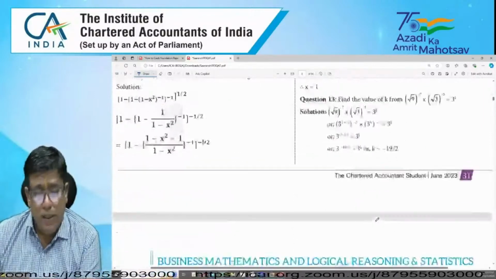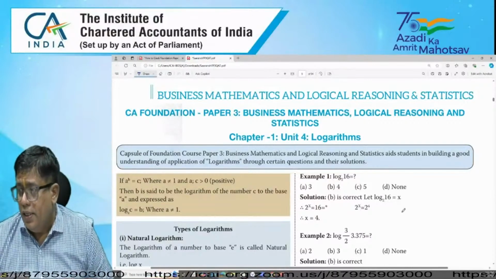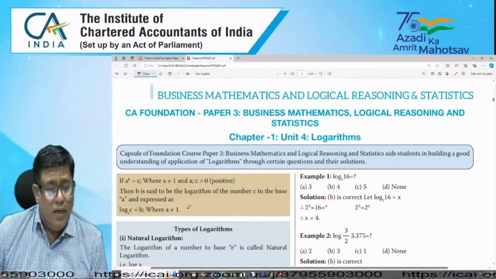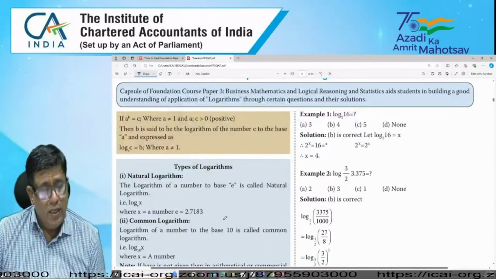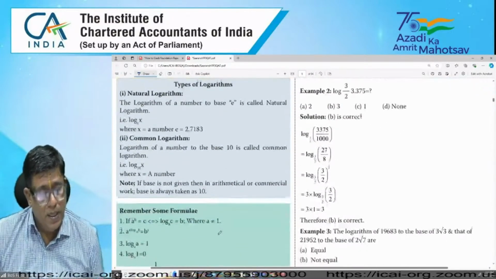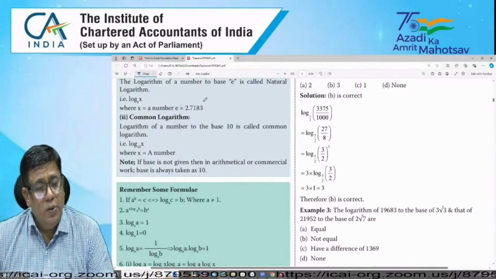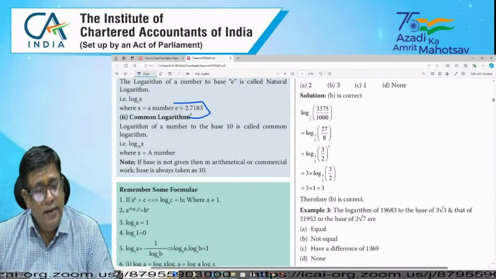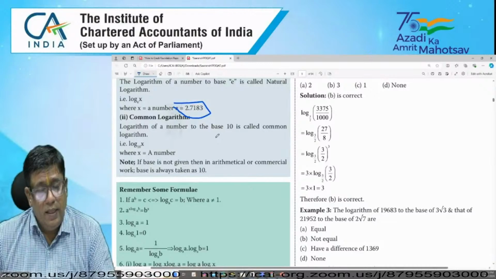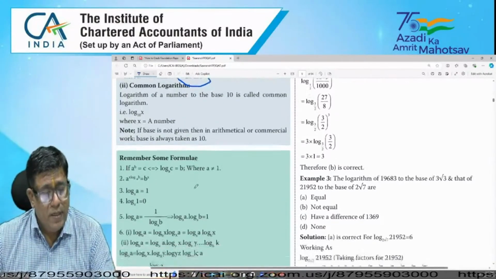Next, coming to the next topic, logarithms. Logarithm is also a very important chapter. When you look at logarithms, what is natural logarithm? How can it be expressed? Common logarithm, how can it be expressed? And what is the difference? Natural logarithm has base e, equal to 2.783, which is worth remembering. And the common logarithm used here has base 10 only, which is given in the study material also.